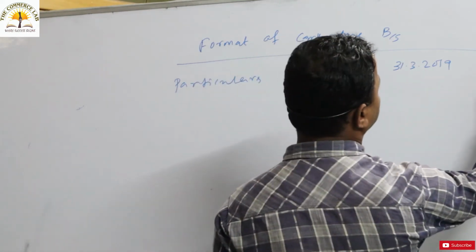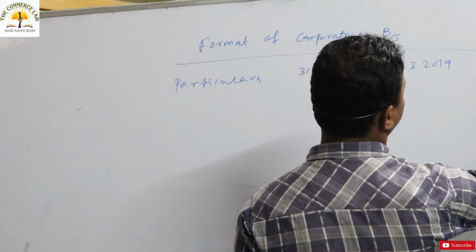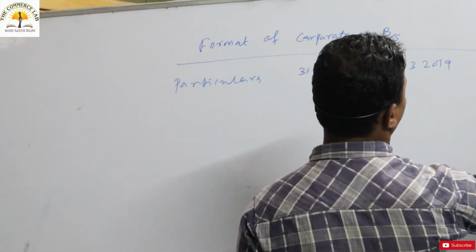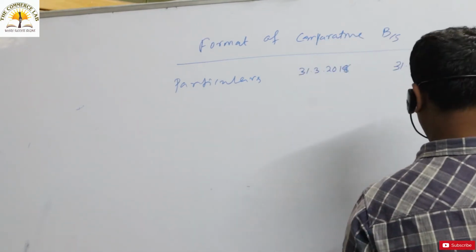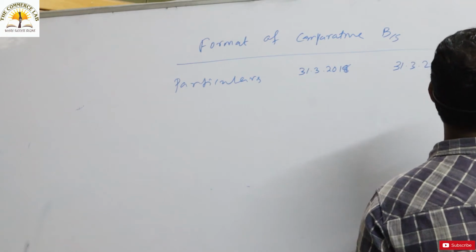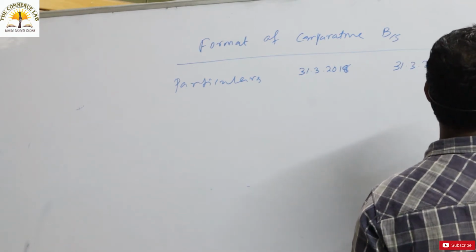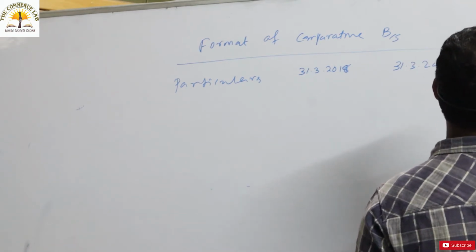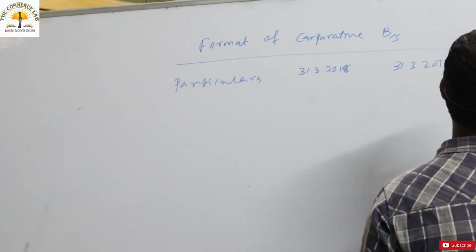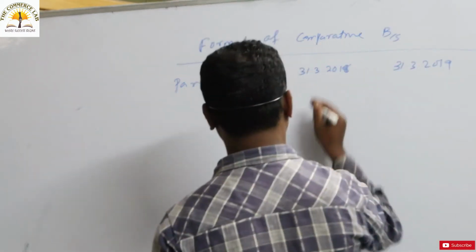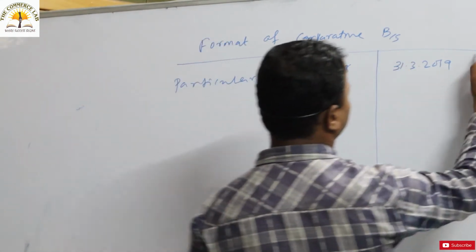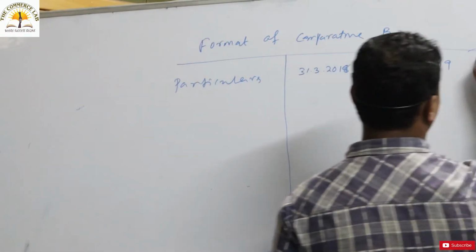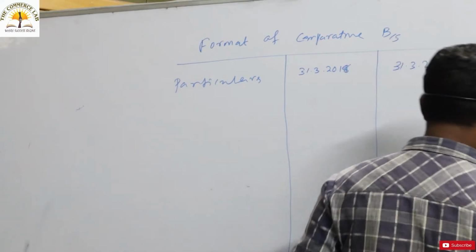Then the next figure will be the absolute change, and the last will be the percentage change, that is, increase or decrease. So these are the different vertical columns you have to make.